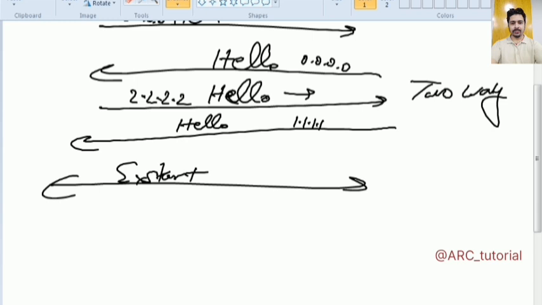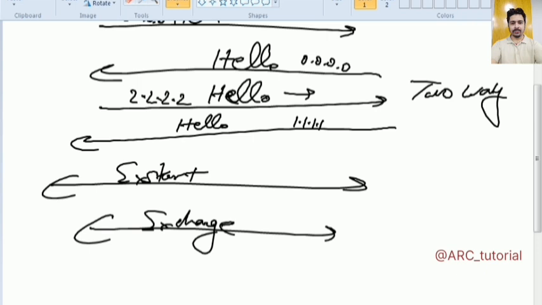So for doing that, they will be responsible to send blank DBD messages to each other. Yes, fine. So basically from ExStart state itself, they have started to send DBD packets to each other, right? Then they will move into exchange state. Now you know very well that in exchange state, they will exchange actual DBD, not database. Actual DBD, still it is having description only, not complete database, right?